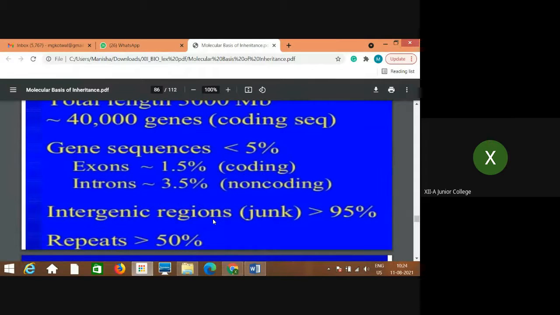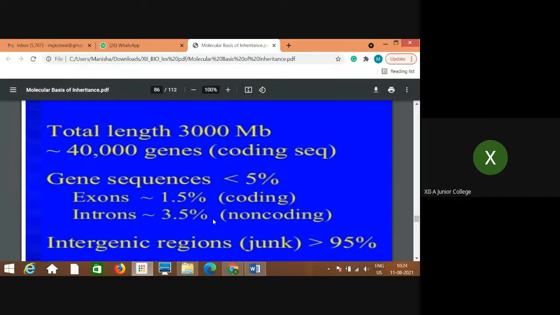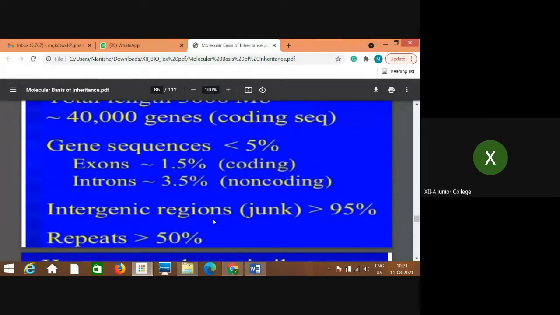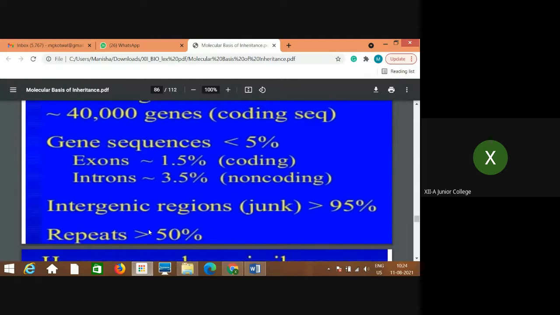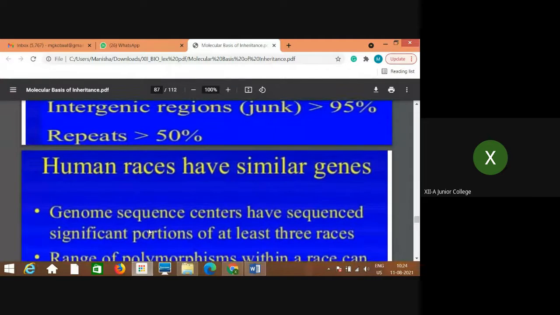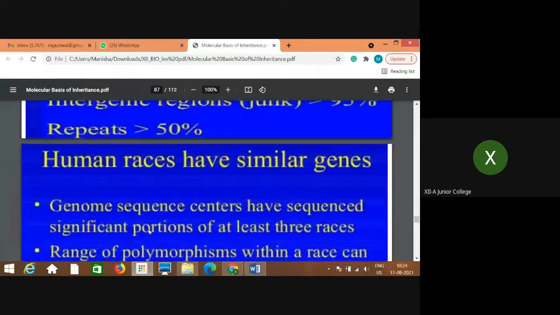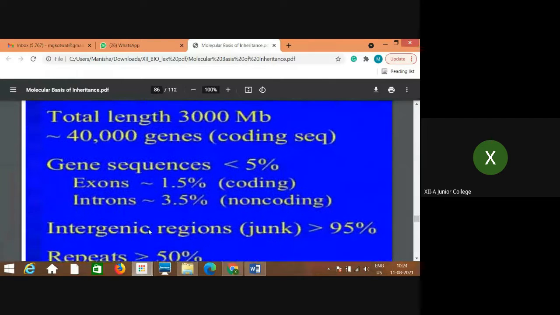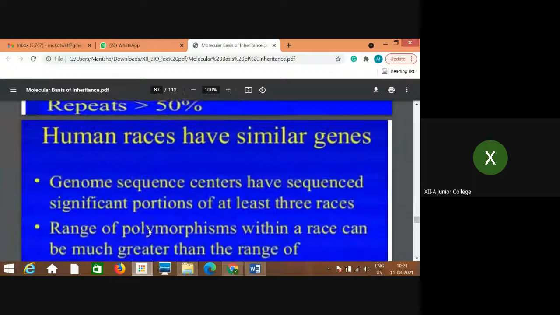We got this information from these studies. Repeats are more than 50%. Repeats means the same sequences of nitrogen bases are repeated. So that is what repeats are. They are more than 50% of the total amount of DNA. So this is about some of the findings from the Human Genome Project.